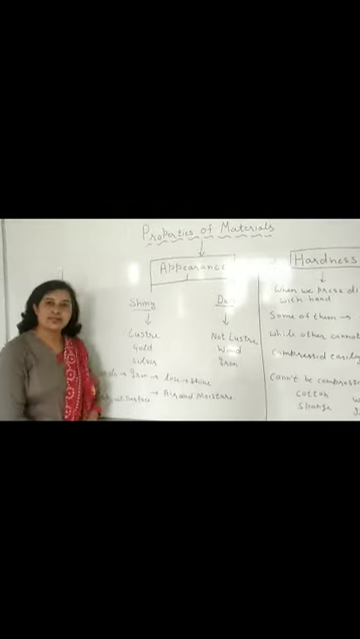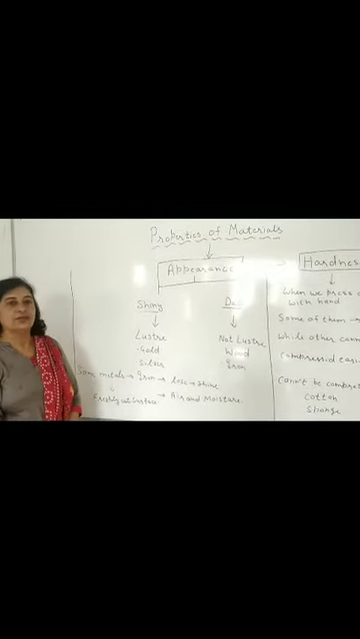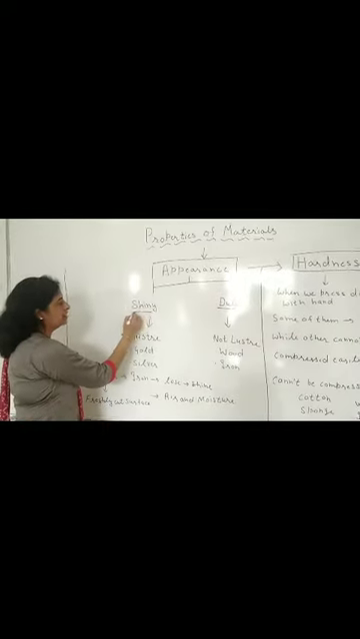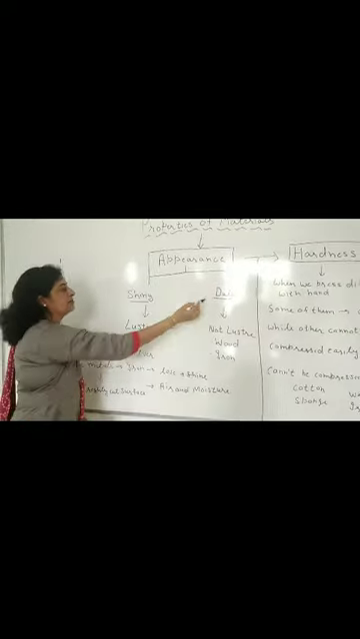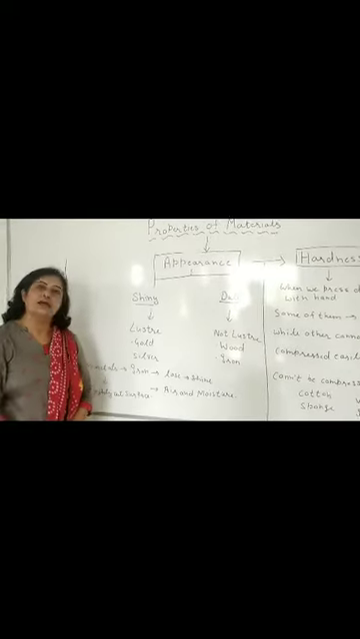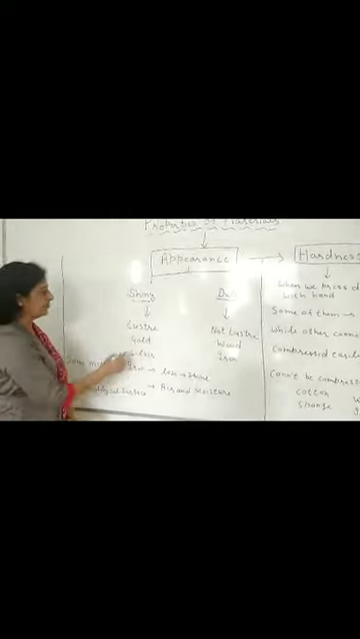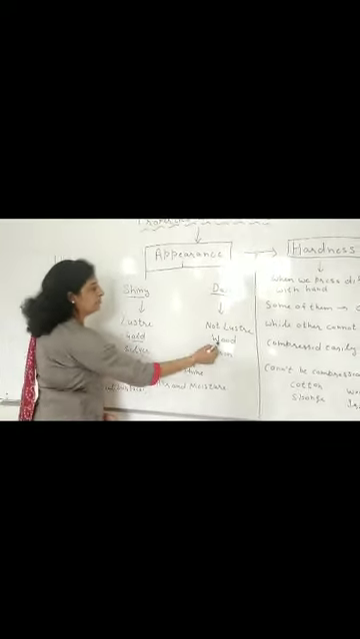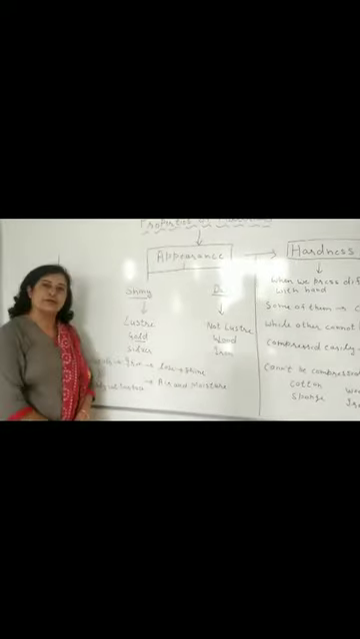How many types are there? Two types. On the basis of appearance, materials can be divided into two types, shiny material and dull material. For example, gold has a shiny surface and wood has a dull surface.